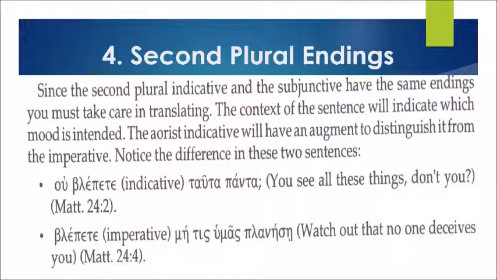Let's proceed to the last, which is the second plural endings. Since the second plural indicative and the imperative have the same endings, we must take care in translating. The context of the sentence will indicate which mood is intended. The aorist indicative will have an augment to distinguish it from the imperative. Notice the difference in the two sentences. So let's take a look at the first sentence.